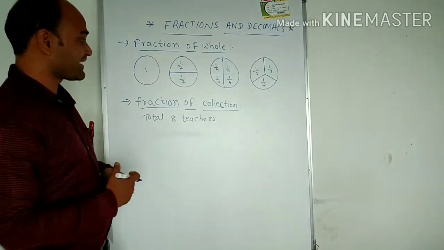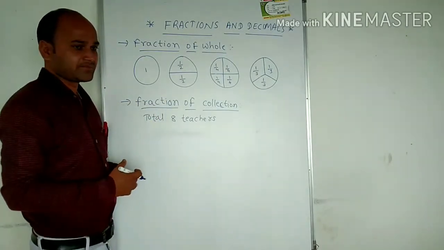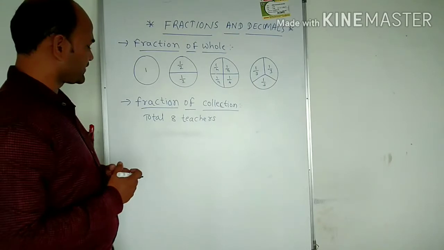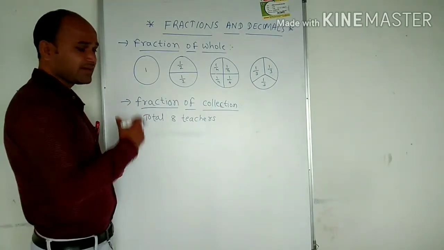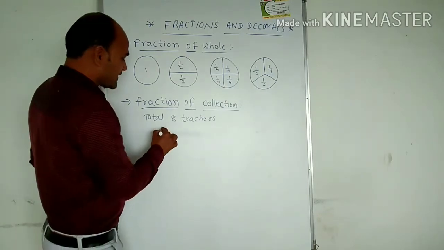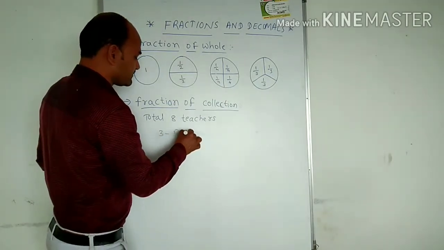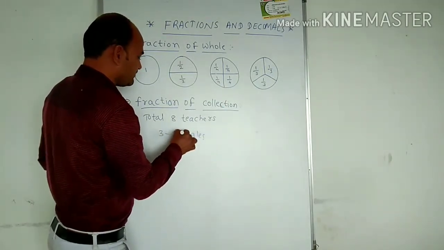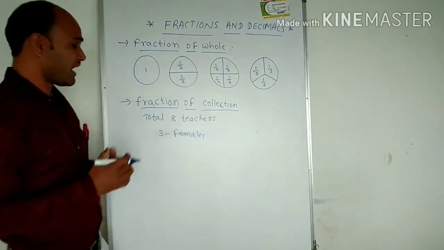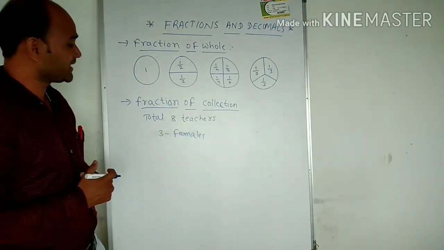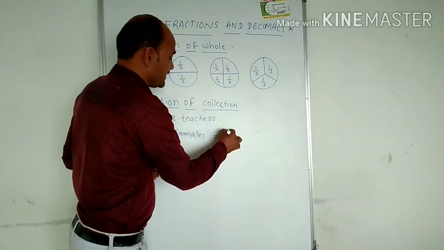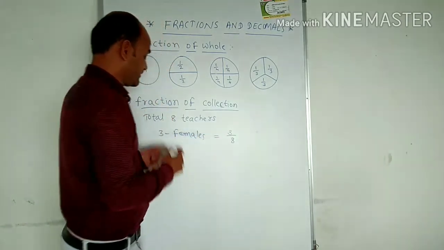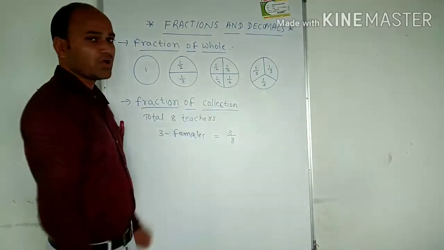So what is the fraction of a collection? Suppose there are a total of 8 teachers. Among them 3 teachers are females. Then what is the fraction of females? The fraction of females is 3/8, we can write. The fraction of females is 3/8.